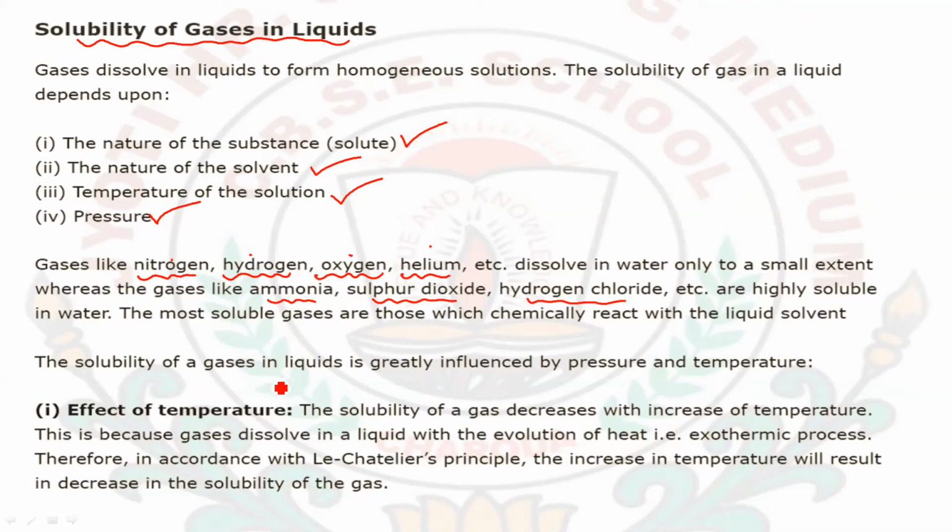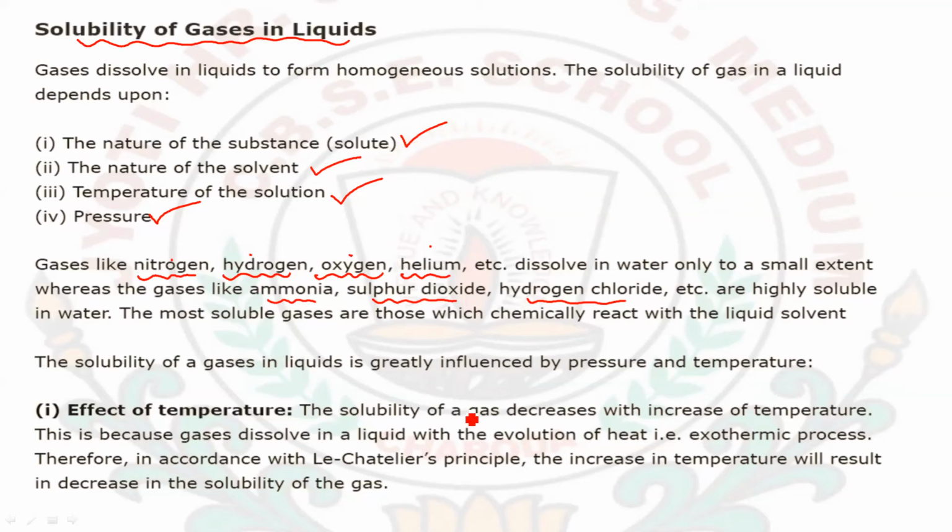The solubility of gases in liquids is greatly influenced by pressure and temperature. As I told you before, pressure has a great effect on the solubility of gases. Let's see the effects. First is the effect of temperature. The solubility of gas decreases with an increase in temperature. Just the opposite case is seen in solids in liquids.